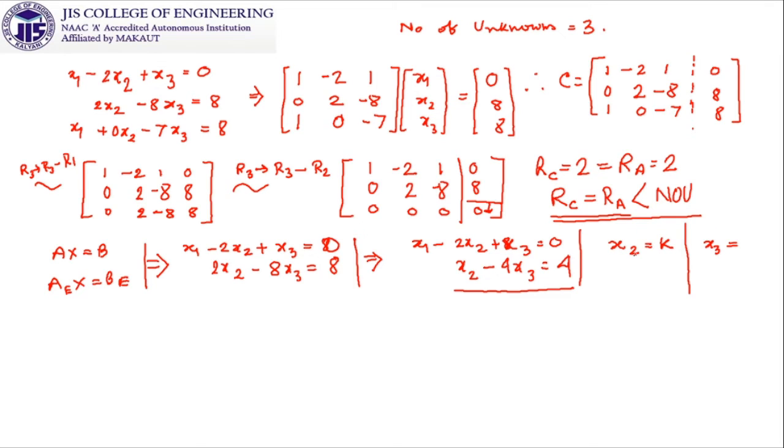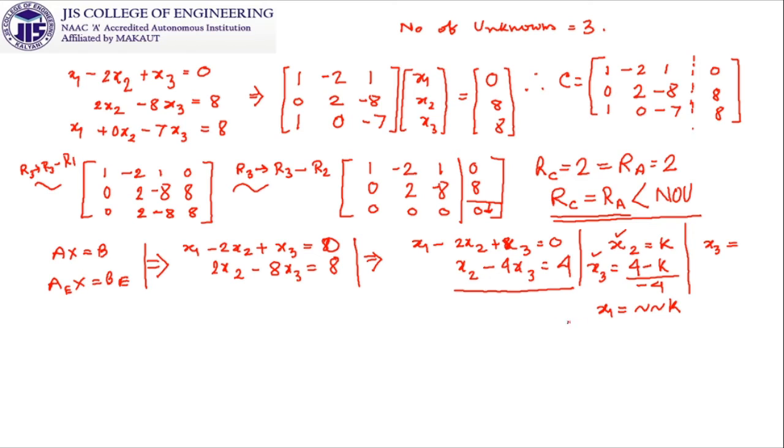Initially I am taking x2 equal to k, and if I put x2 equal to k here, then we get x3 is equal to (4 minus k) by minus 4. Now putting this x2 and x3 in the first equation, we will get x1 also in terms of k.